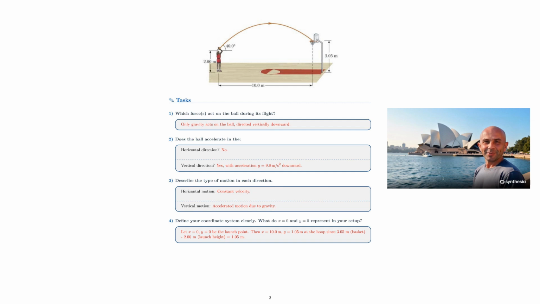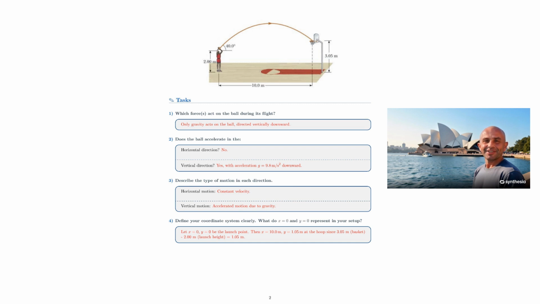Page 2 tasks. 1. Which force or forces act on the ball during its flight? Only gravity acts on the ball, directed vertically downward. 2. Does the ball accelerate in the horizontal direction? No. Vertical direction? Yes, with acceleration g equals 9.8 meters per second squared downward. 3. Describe the type of motion in each direction. Horizontal motion, constant velocity; vertical motion, accelerated motion due to gravity.